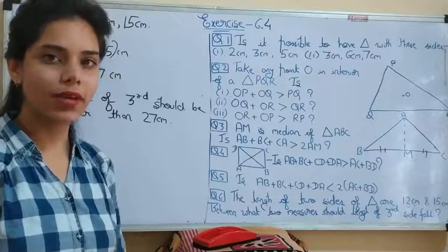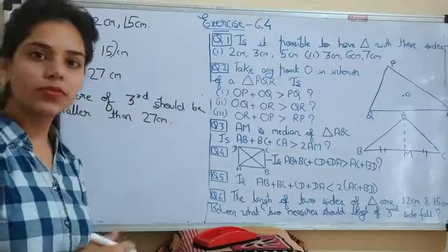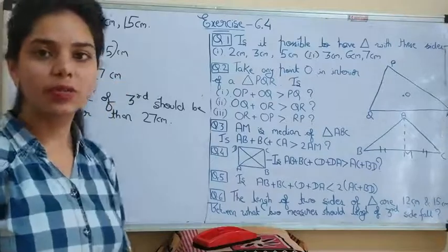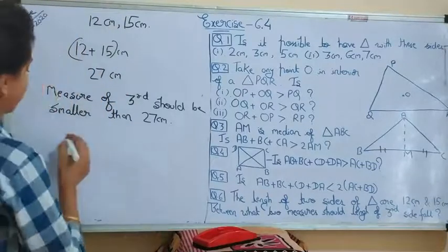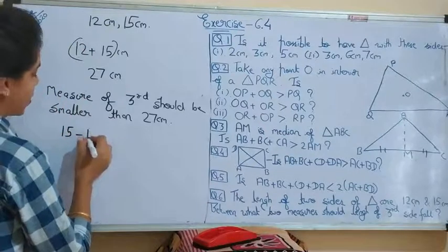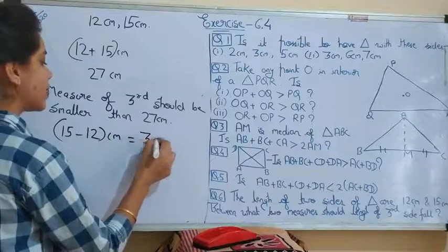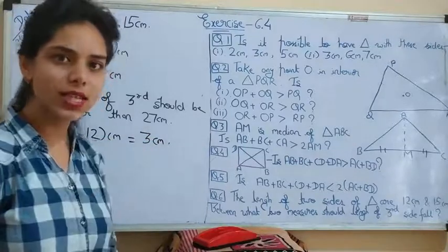If we subtract 12 from 15, we get 3 centimeter. So the measure of the third side should be greater than 3 centimeter.